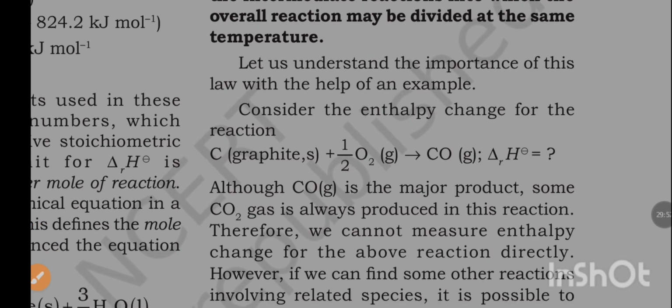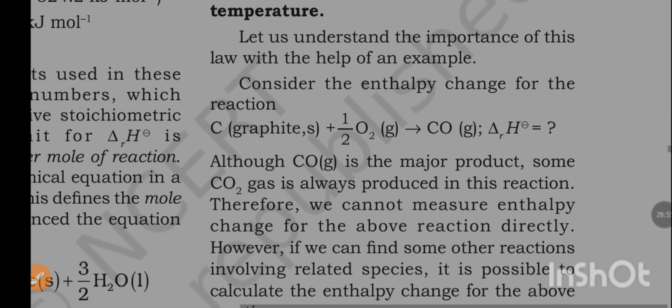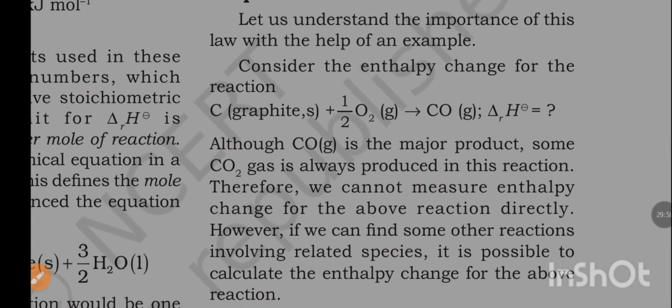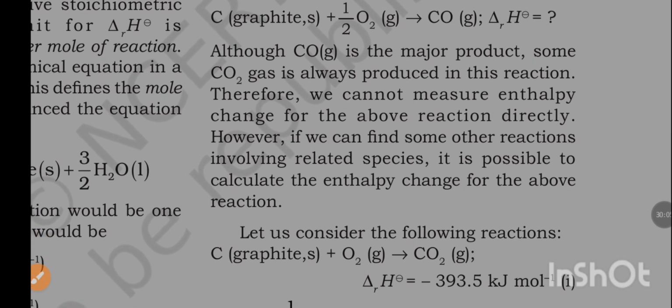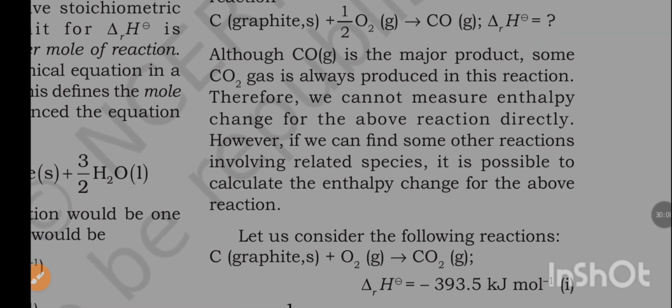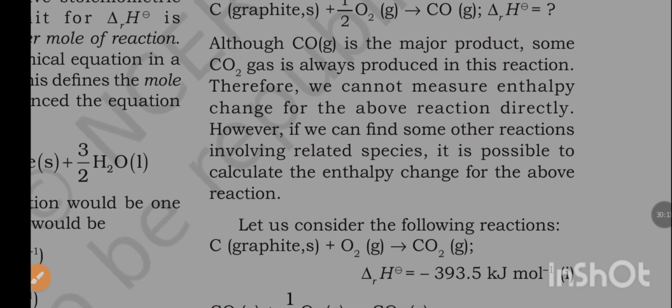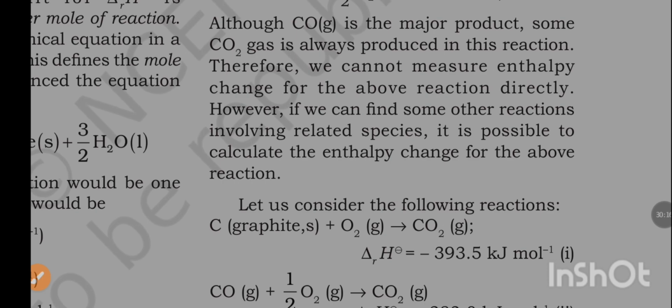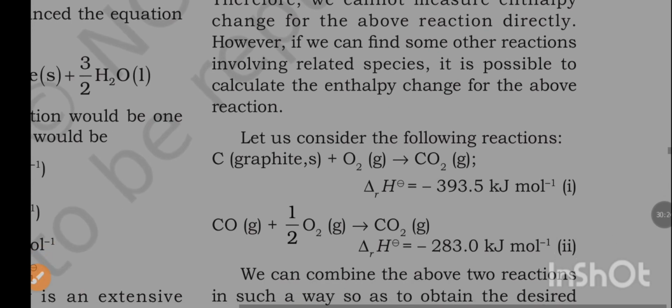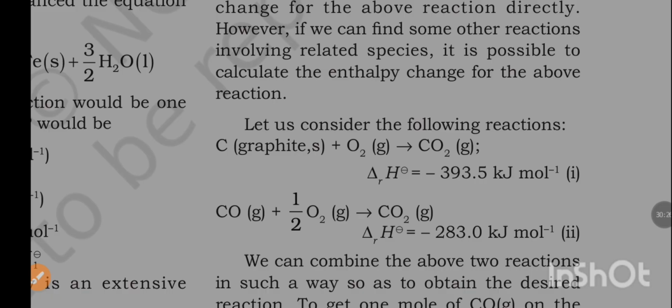Let us understand the importance of this law with the help of an example. Consider the enthalpy change for the reaction C graphite plus half O2 to CO. Although CO is the major product, some CO2 gas is always produced in this reaction. Therefore, we cannot measure enthalpy change for the above reaction directly. However, if we find some other reactions involving related species, it is possible to calculate the enthalpy change for the above reaction. Let us consider the following reactions: C graphite plus O2 to CO2.